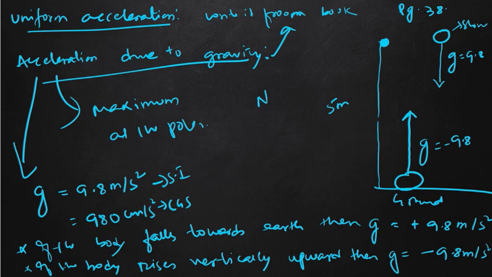Similarly, question number 6: by giving one example each, define variable velocity. So what is variable velocity? It is also written in the book. One example is also given. Average velocity is also given. Uniform velocity is also given. Question number 7: what do you understand by the term acceleration?